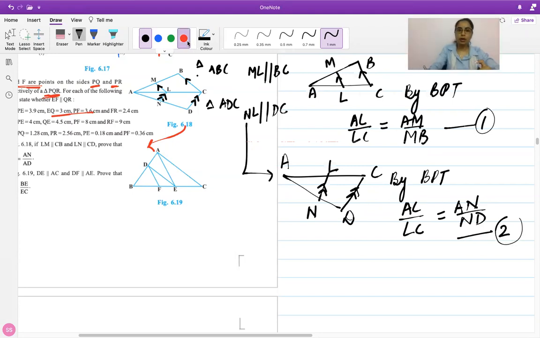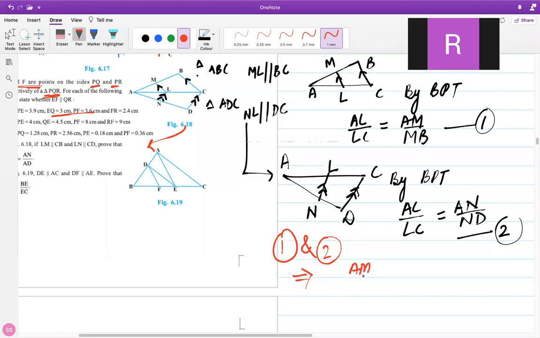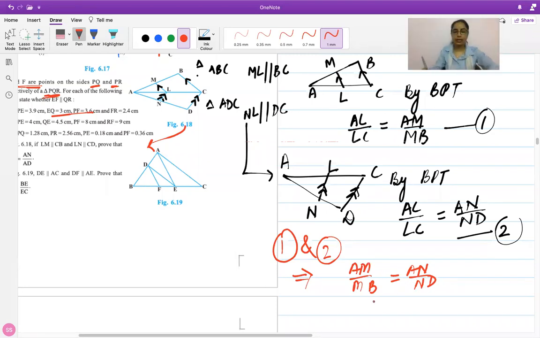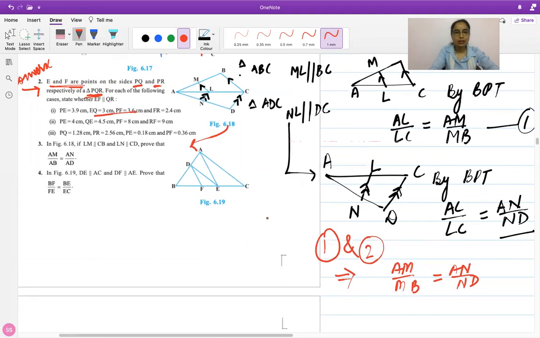Now if you compare 1 and 2, what can you conclude? From 1 and 2, AM upon AB is equal to AN upon AD. AM upon MD equals to... actually, I think I've missed something here. Just a minute. Let me just take a look. Okay. I actually missed something. Rhythm is actually telling it correctly. Can anyone figure out the mistake that I have made here? Anyone?